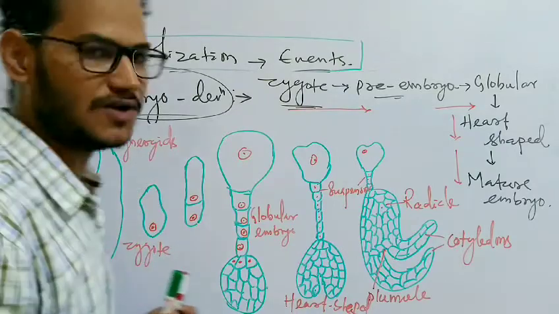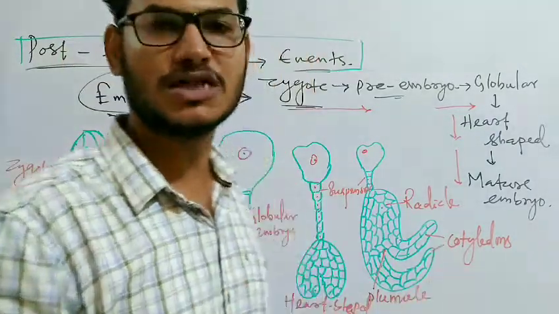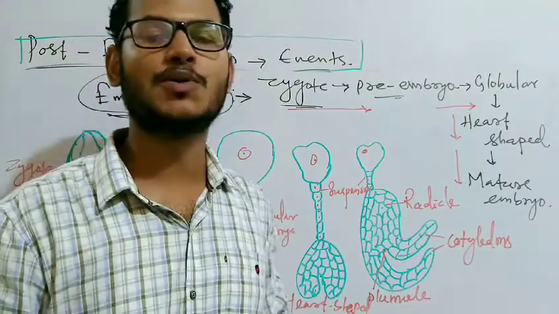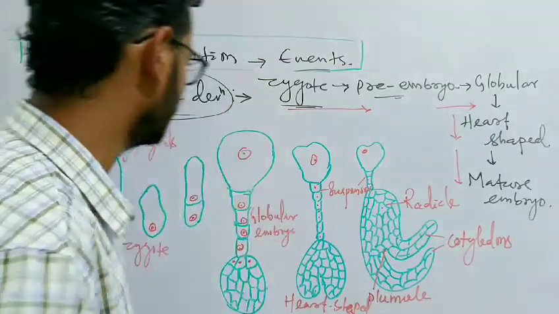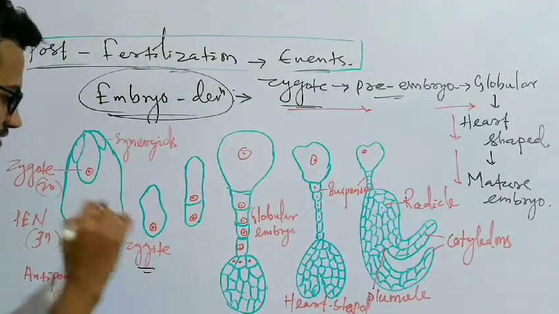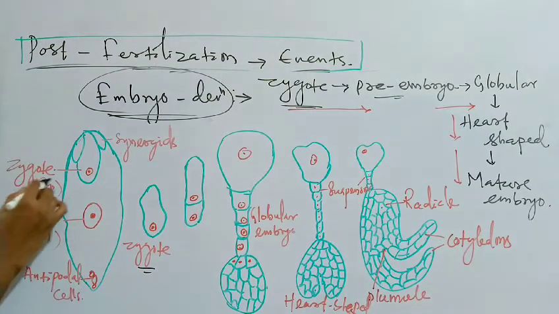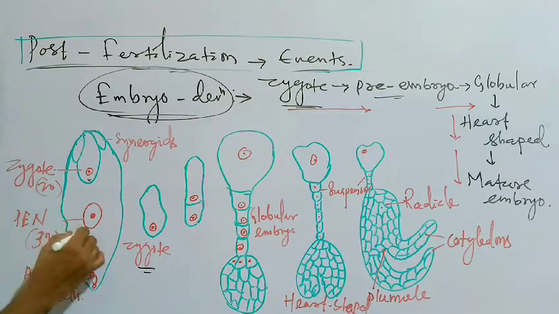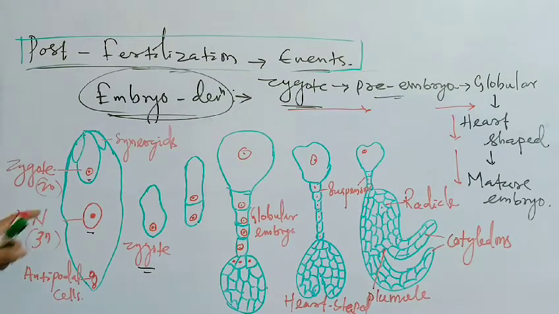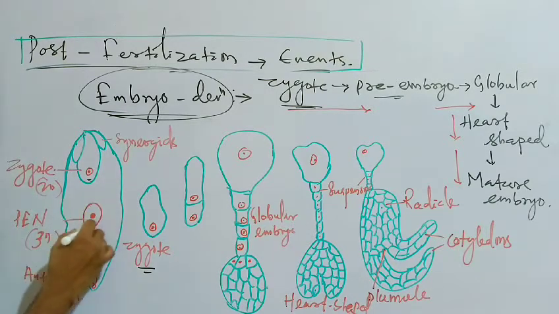The zygote is formed as a result of the fusion, or syngamy, between the male pronucleus and the female pronucleus. After the formation of the zygote, this is the zygote here we can see. This is the structure of the ovule, and this is the PEN, the cell having 3n number of chromosomes. It is the result of the triple fusion.